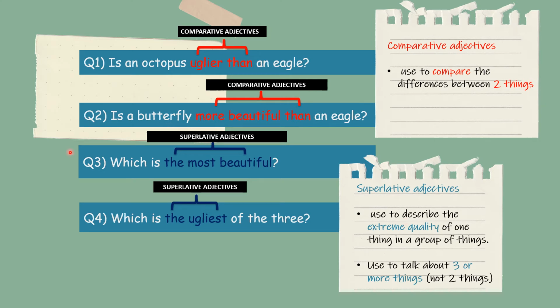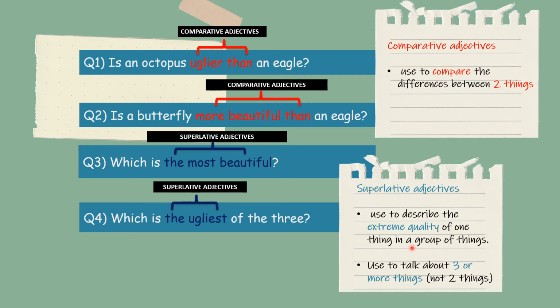Contoh, look at this question. Question number 3. Which is the most beautiful? Yang manakah yang paling cantik? Maksudnya kualiti yang paling tertinggi. And then question number 4. Which is the ugliest of the three? So here kita buat perbandingan. Kualiti yang paling tertinggi di sini adalah the ugliest. Yang mana yang paling hodoh antara tiga tu. So here we describe the extreme quality of one thing in a group of things.